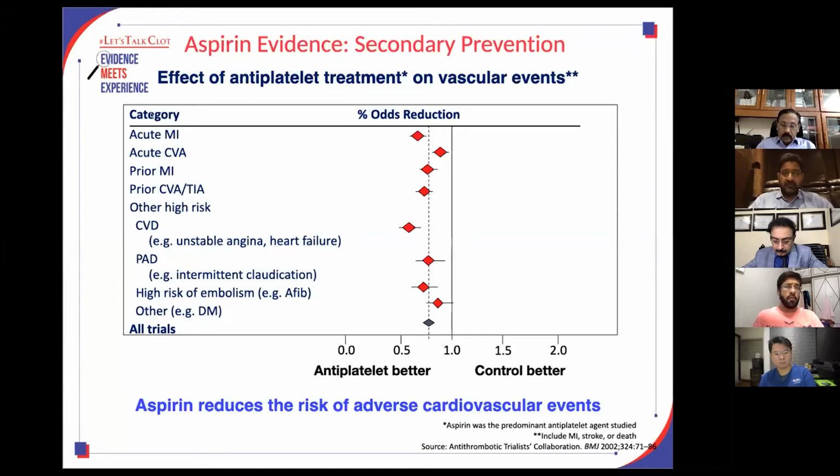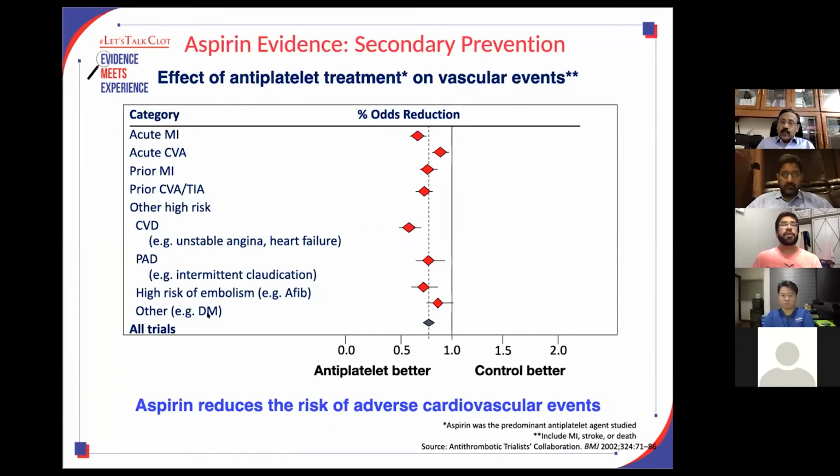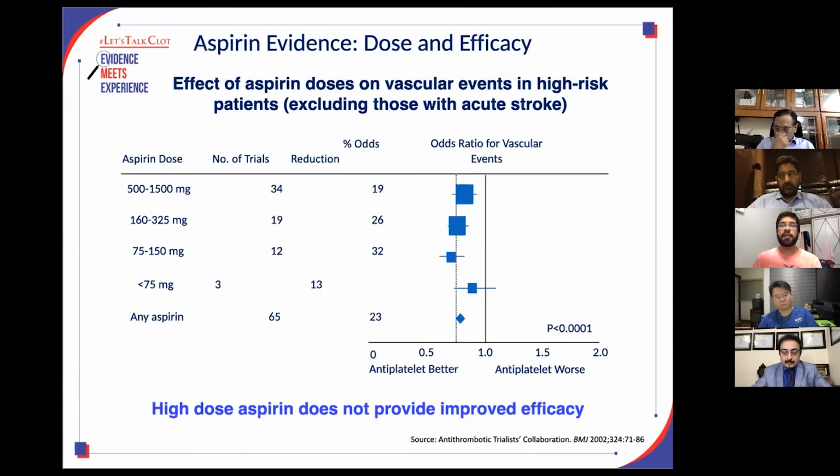whatever the category of person, whether it was acute MI, acute stroke, prior MI, prior stroke or TIA, other high-risk populations like unstable angina or heart failure, peripheral artery disease, high risk of thromboembolism, or diabetics with multiple risk factors, all the trials showed that antiplatelets, especially aspirin, fare much better than the placebo. So the conclusion was this: aspirin reduces the risk of adverse cardiovascular events.